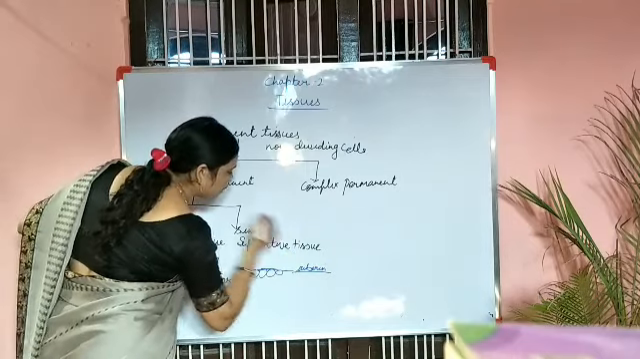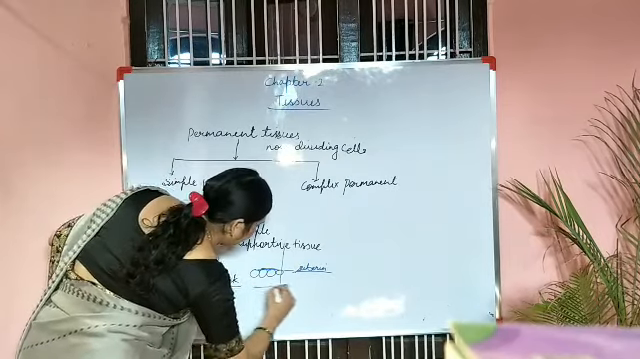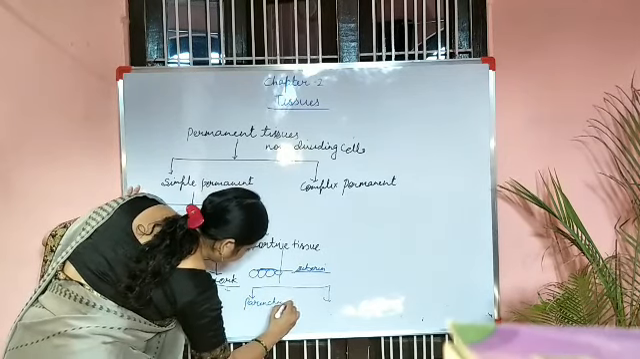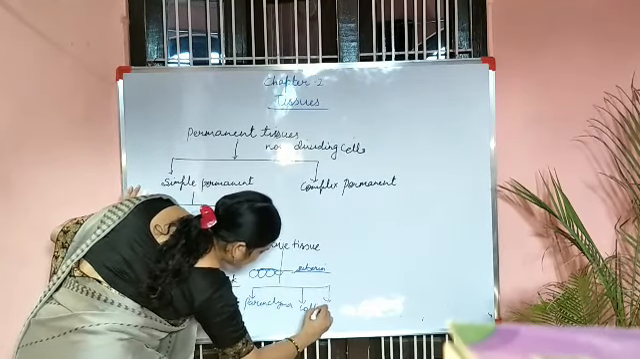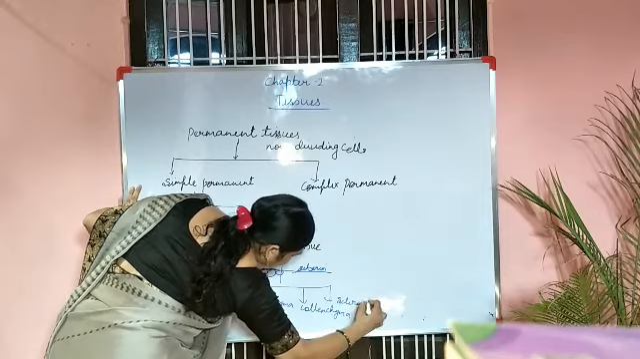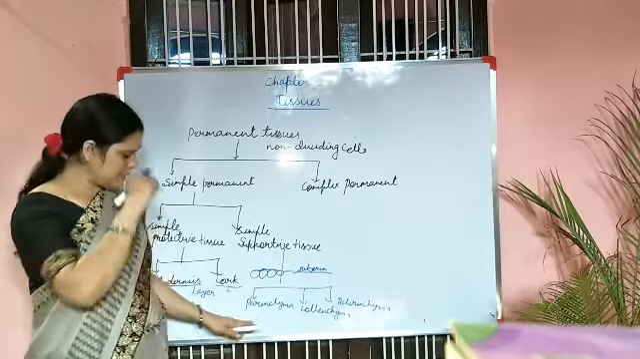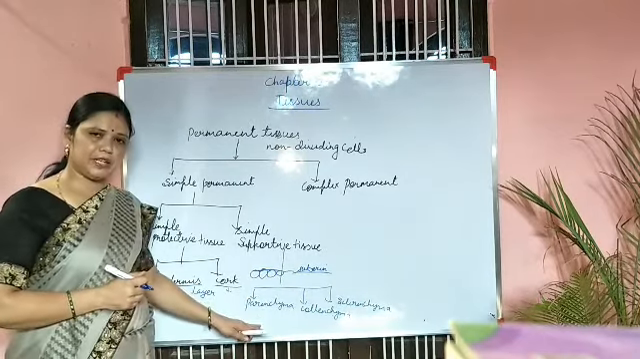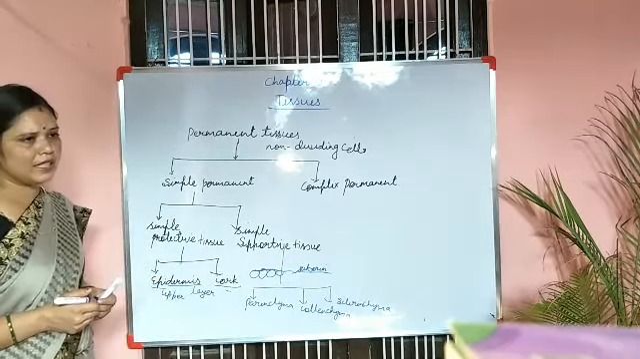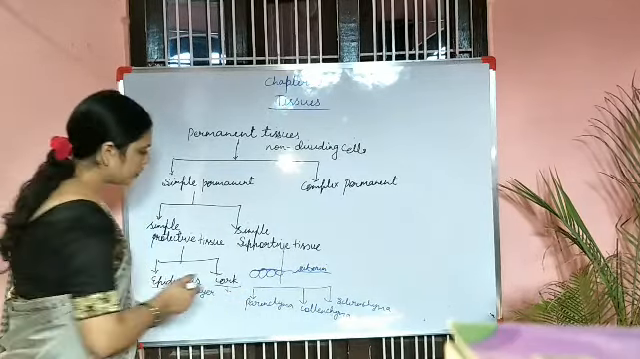Now, simple supportive tissue. These are categorized into three. What are they? Parenchyma, collenchyma, and sclerenchyma tissue. Parenchyma, wherever this term is there, it means these are made up of thin-walled cells and these are always living, or in other words we can say these are present in all the soft parts of the plant.